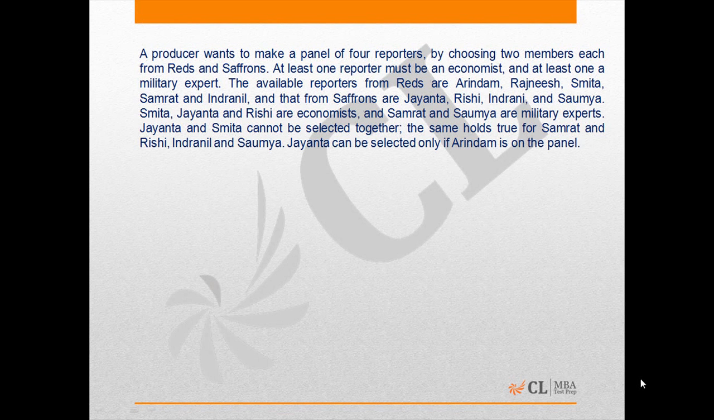Now in this question, a producer wants to make a panel of 4 reporters by choosing 2 members from red and 2 from saffron. At least one of the reporters must be an economist and at least one a military expert. The available reporters from red are Arindam, Rajneesh, Smita, Samrat and Indranil, and from saffron are Jayanta, Rishi, Indrani and Soumya. Smita, Jayanta and Rishi are economists, and Samrat and Soumya are the military experts.